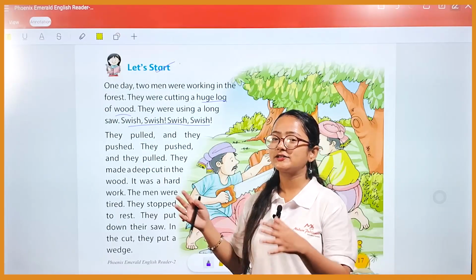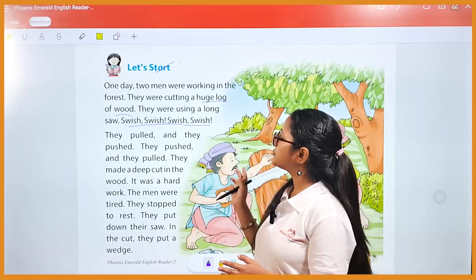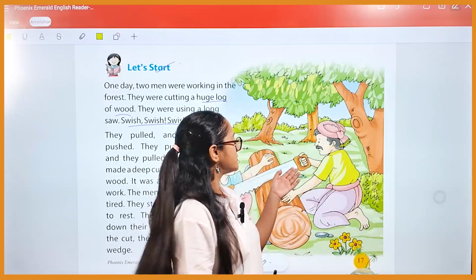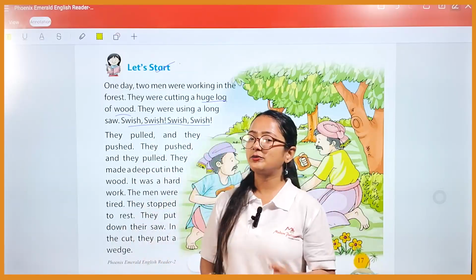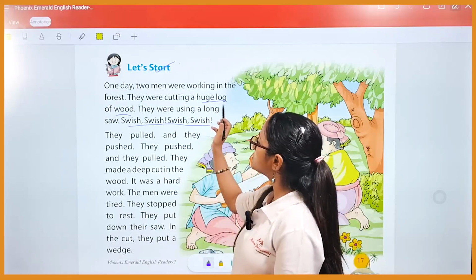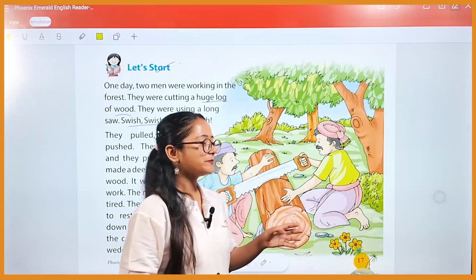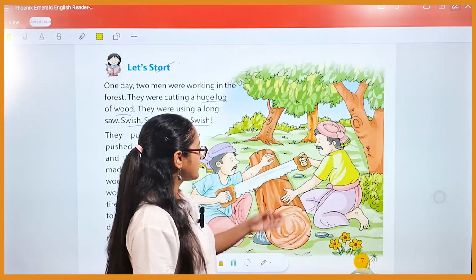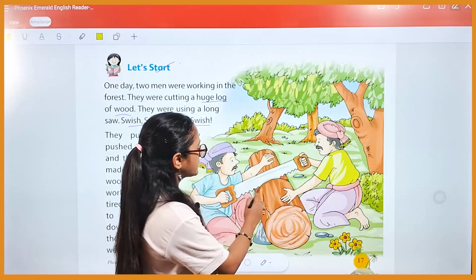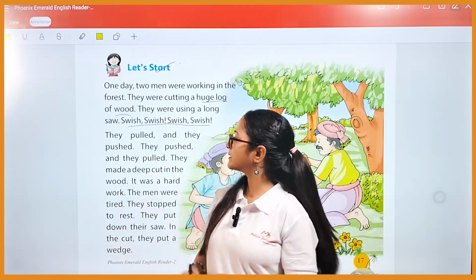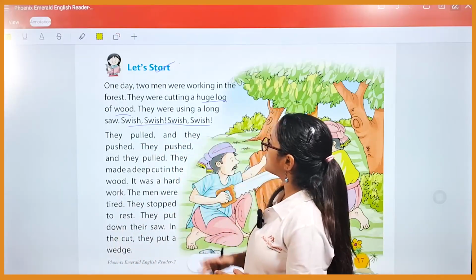Forest means the jungle area, okay. So basically two men were working in the forest, as you can see over here, and they were doing what? They were cutting a huge log of wood. Log of wood means a piece of wood, okay. So here you can see this is a log of wood. They are cutting it with the use of a saw, okay.